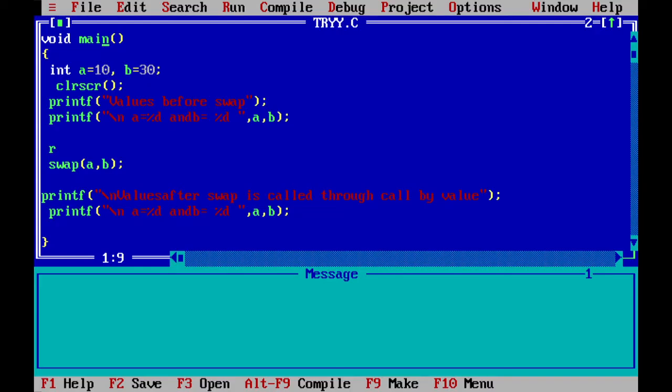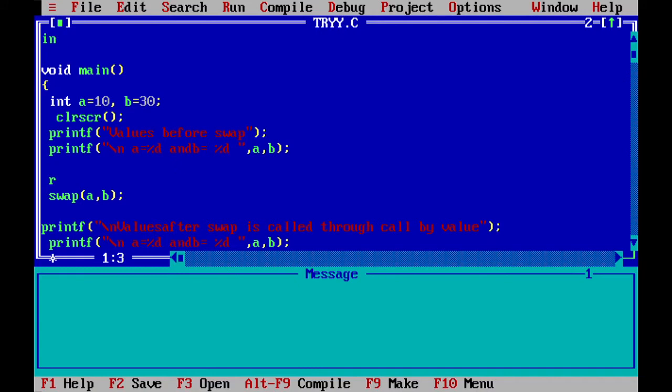Now this is the program we have written before. Now here let us write the prototype. Prototype is not mandatory here because all the types are integers, so that's why we have not written it. But here we require something else. For swap, the argument type required is integer pointer. Definitely the second one will be integer pointer, right? Now everything else is the same.